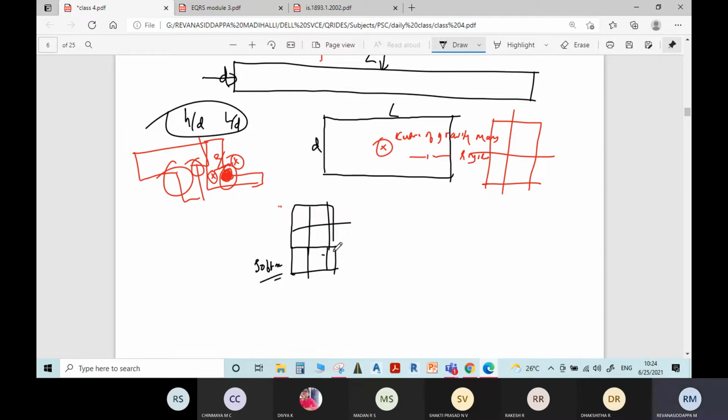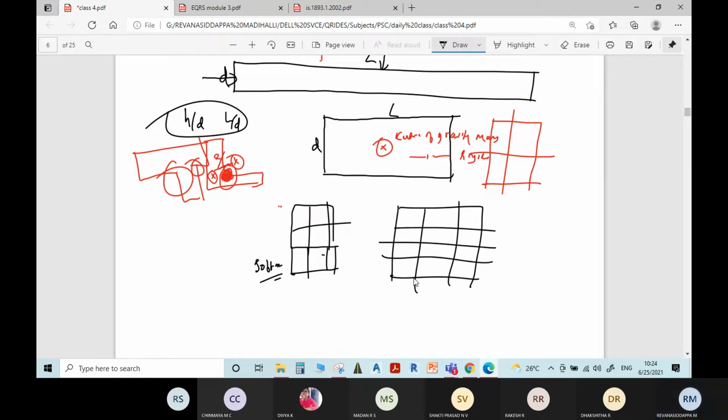One more example. Assume there are continuous columns and beams at some particular floor.